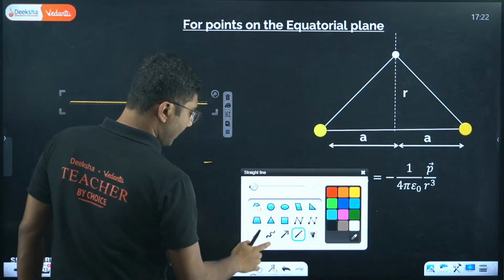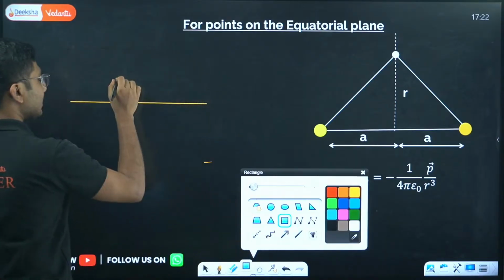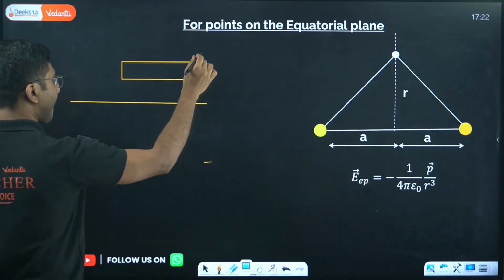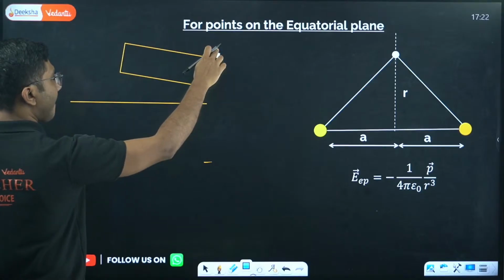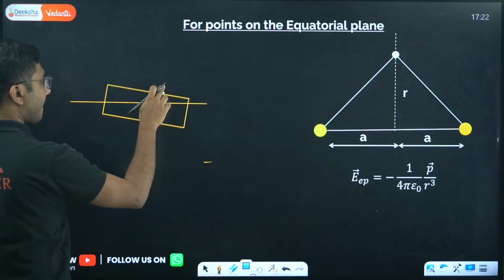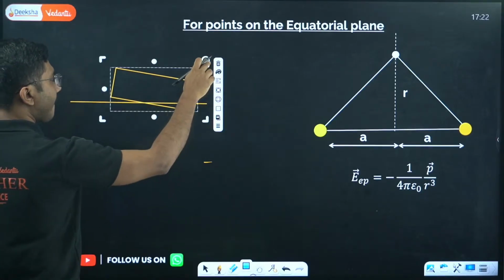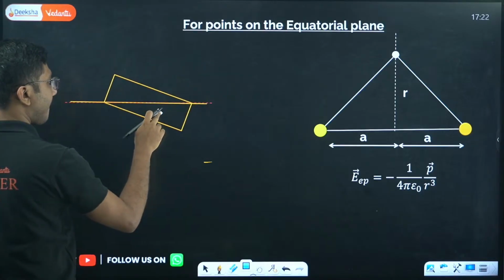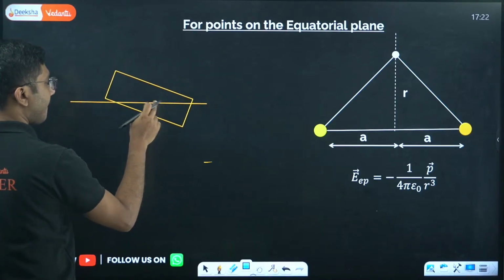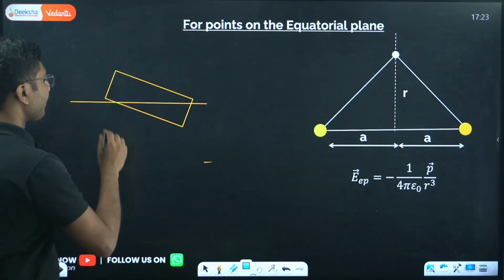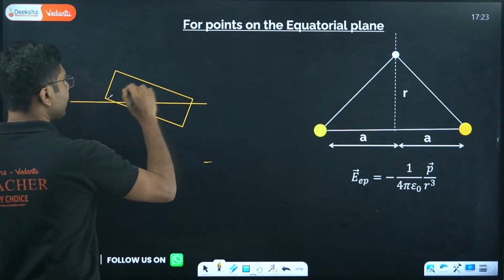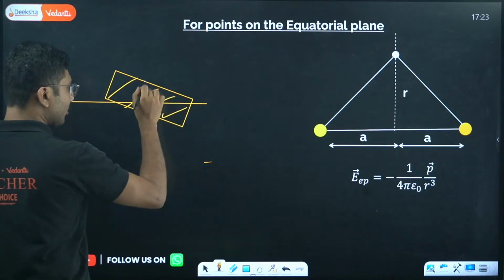So it is basically like this. It's a 3-dimensional plane which is dividing this into two equal parts.